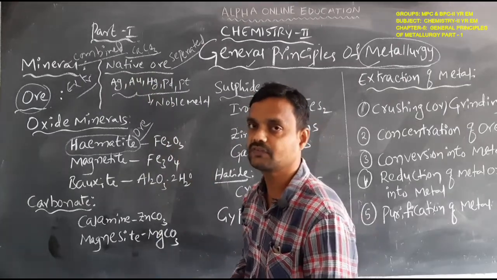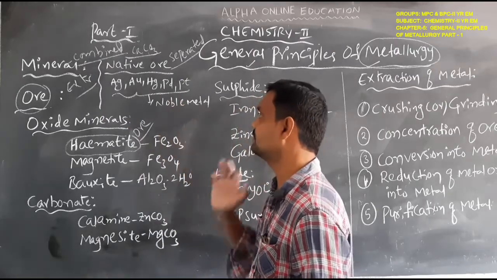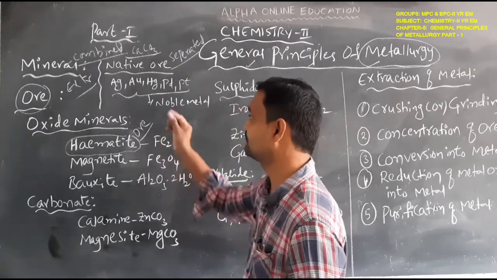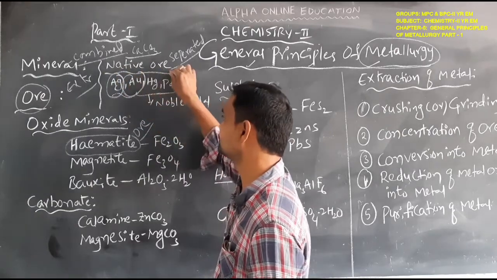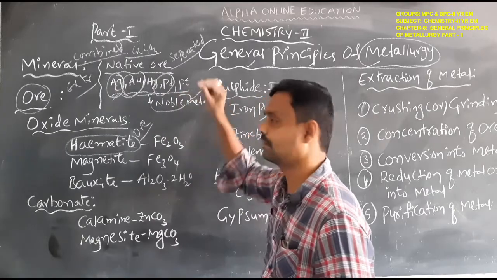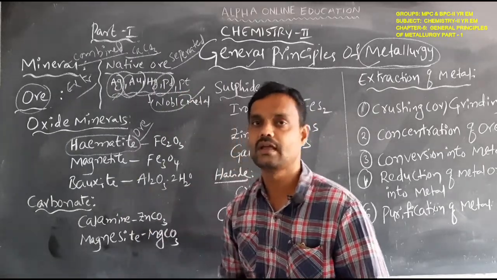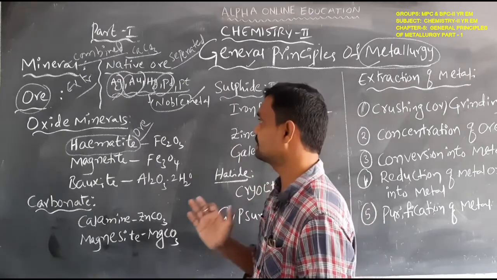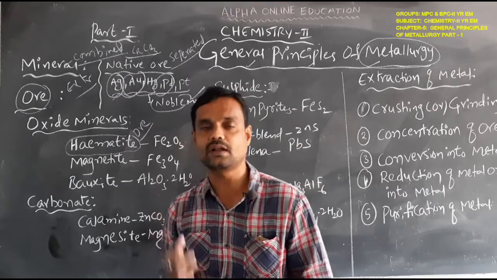What are the examples of native ores? Silver, gold, mercury, lead and platinum. Among these native ores, silver, gold and palladium are called noble metals.